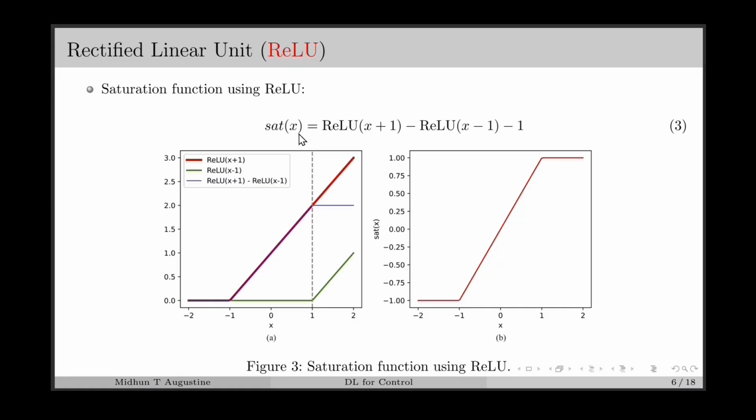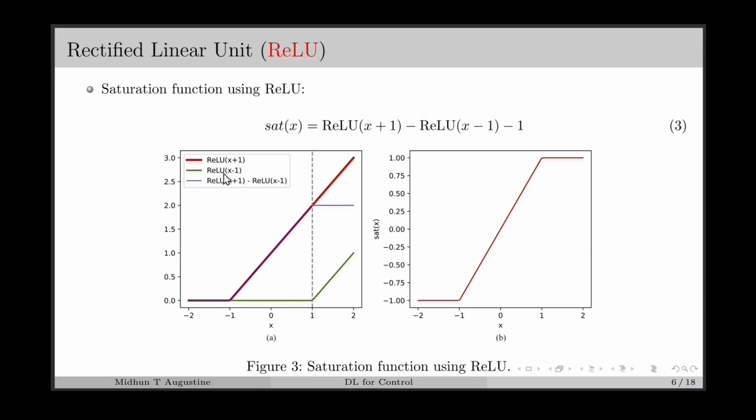Here we can see that a saturation function can be represented as sum of ReLU functions as in equation 3, and figure 3 illustrates this idea. Here we have ReLU of x plus 1 plotted in red color, where we can see that x plus 1 equals 0 at x equal to minus 1. If x is greater than minus 1, x plus 1 is greater than 0. Therefore, the graph of ReLU of x plus 1 will be same as the graph of x plus 1 if x is greater than minus 1, and it will be 0 if x is less than minus 1.